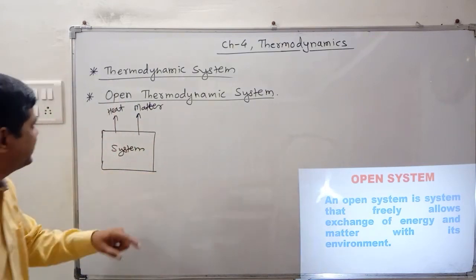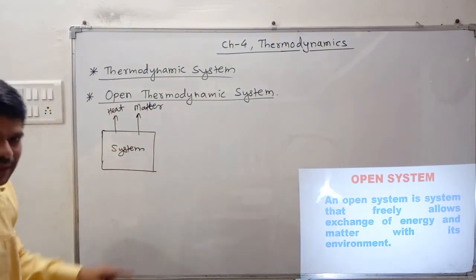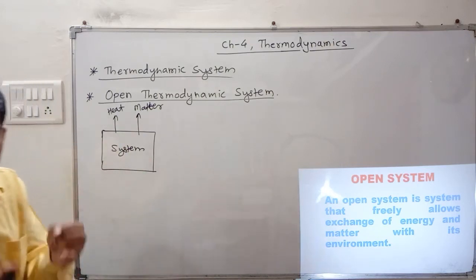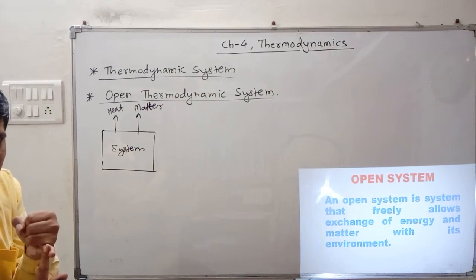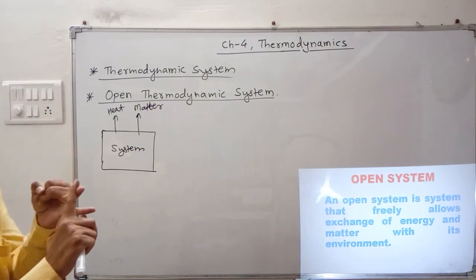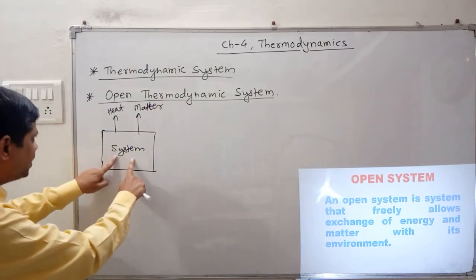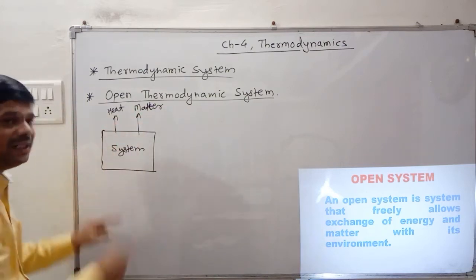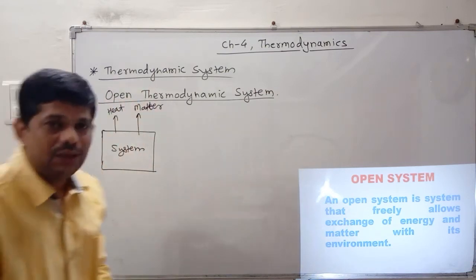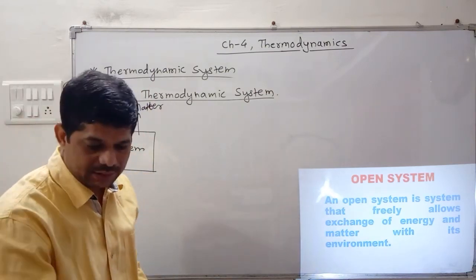So in that example, heat as well as matter is transferred to the surrounding, where the water is the system and the environment or the atmosphere is the surrounding. So when the system transfers the heat and matter with the surrounding, it is called as the open thermodynamic system.